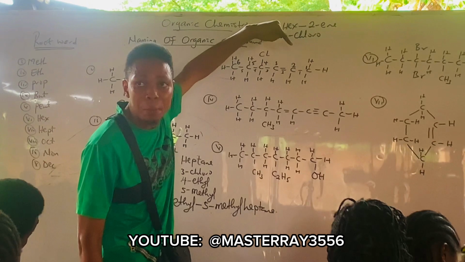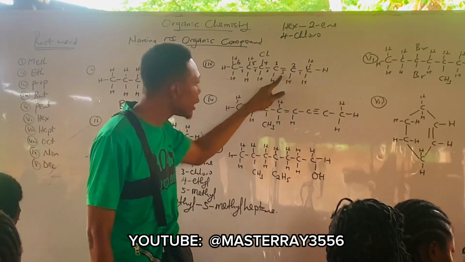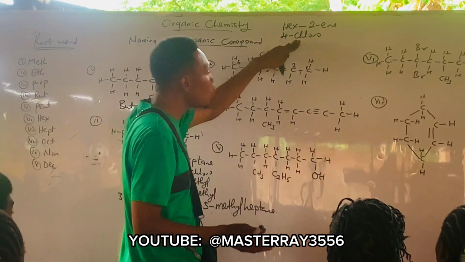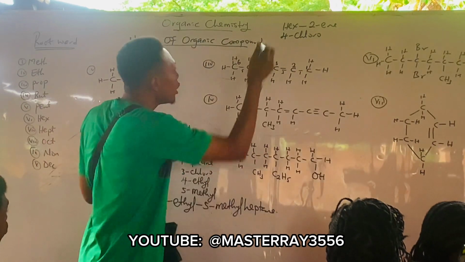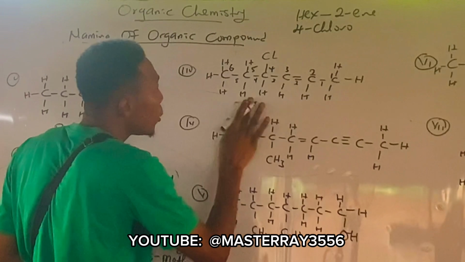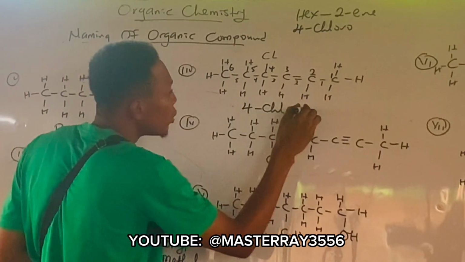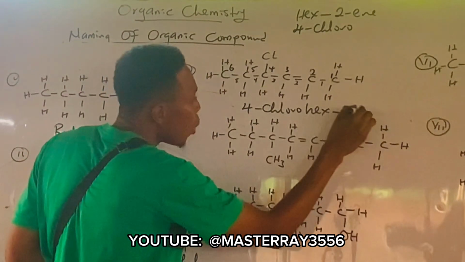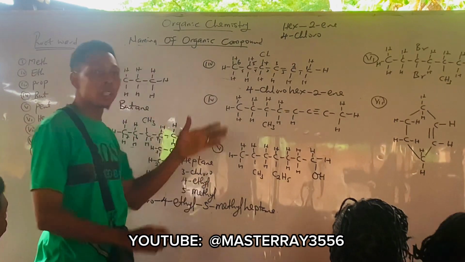Are you following? Which is carbon to carbon bond. This is 1 and this is 2. So if you want to join everything together, you name the substituent followed by the parent's name. So this one becomes 4-chloro-2-hexene. Any question there?